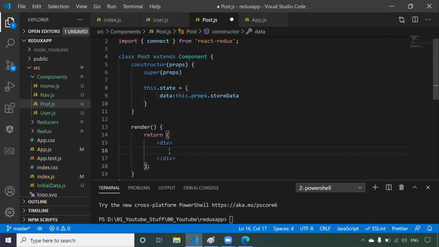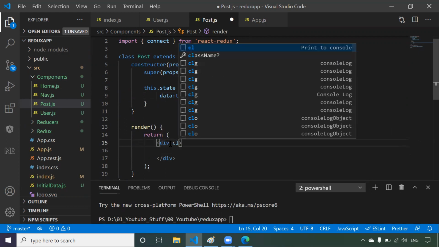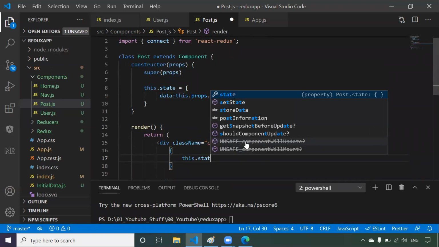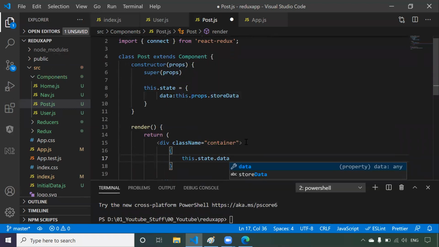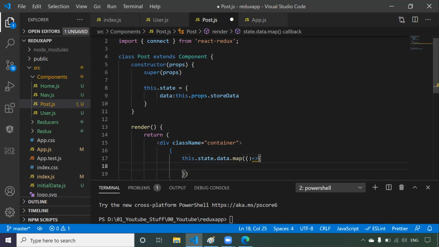Simple. Now here I wanted to construct one container, I mean one card. So I will be displaying the post information in the form of cards. There we displayed it in the format of a table; here we will be displaying in the format of cards. So I will be taking one className equals container. Then here we will be saying this dot state dot data dot map. Now map will take one callback function and each and every object will be available to the map.